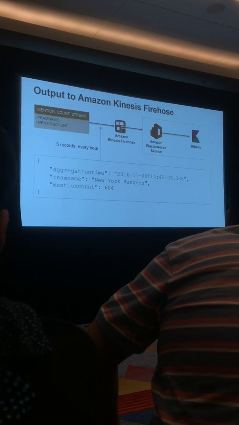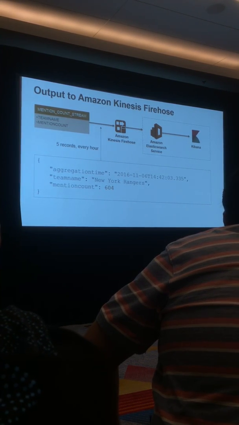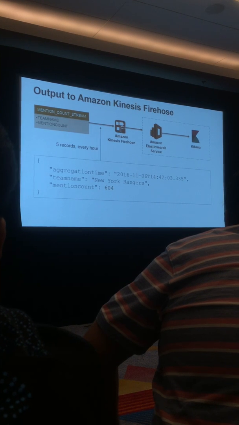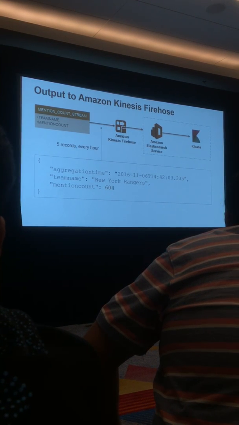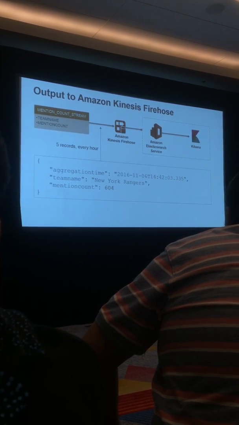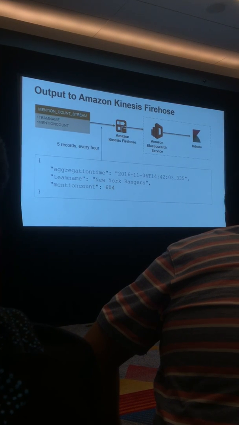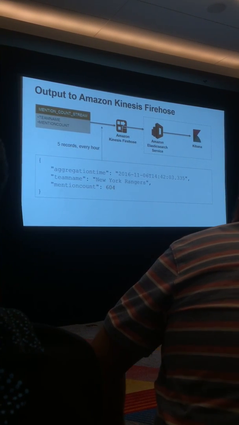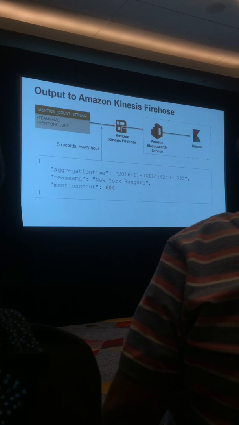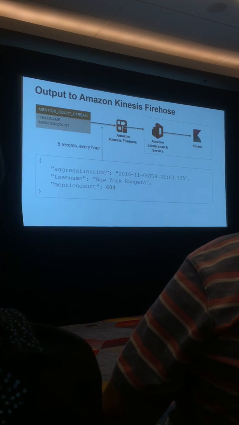And we're going to output that to Kinesis Firehose, which is going to do some amount of aggregation, and it's going to save it for us into Elasticsearch. So the JSON that you see here is just an example of one of 5 different rows that would be emitted at the end of that tumbling 1 hour window. And then we're going to write it into Elasticsearch so we can visualize it in Kibana.